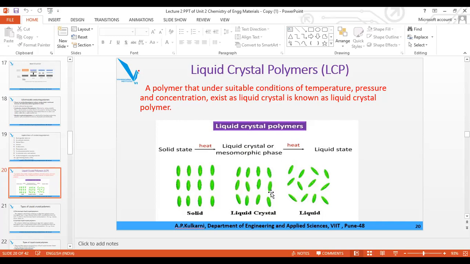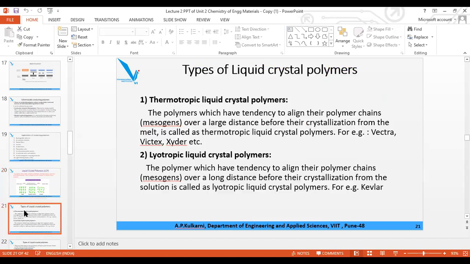And this mesomorphic phase is nothing but called LCP. Here you can see that the resultant molecules, or the constituent particles, are arranged in a definite manner. Here there is a random arrangement, but in the mesomorphic phase, or in liquid crystal, there is a little bit of ordered arrangement and a little bit of disturbed arrangement. So that is our liquid crystal polymer.